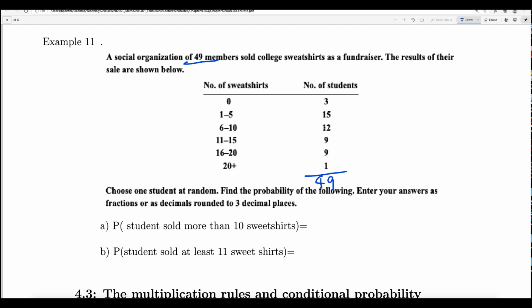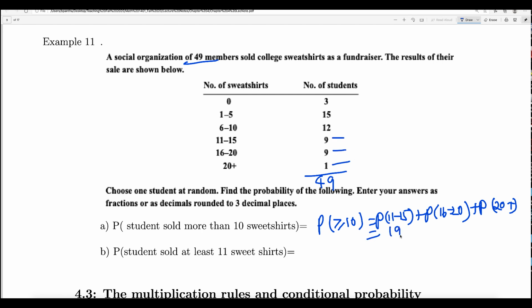More than 10 means 11 to 15, 16 to 20, or 21 and up, right? So it is the probability of 11 to 15, which is greater than 10, plus the probability of 16 to 20, which is also greater than 10, plus the probability of 20 plus, which is also greater than 10. Or you can count like this: 9 plus 9 is 18, plus 1 is 19, out of 49. You can do it that way.